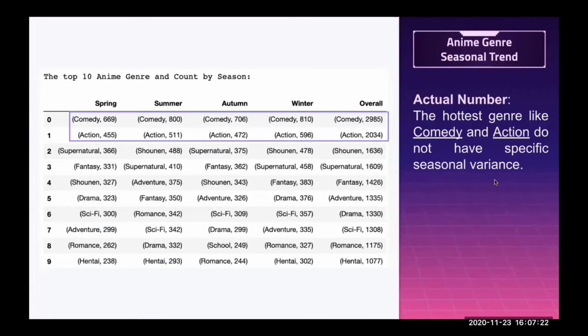This summary table describes the top 10 anime genres overall and the seasonal trend count in actual numbers. The hottest genres like comedy and action do not have specific seasonal variants. Their popularity is always high.